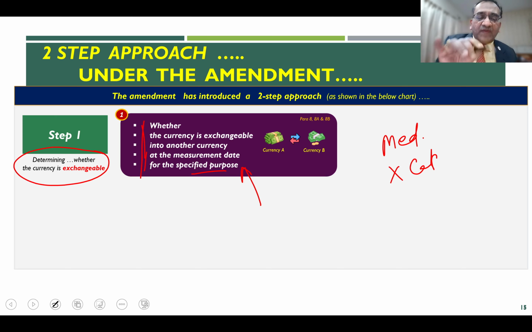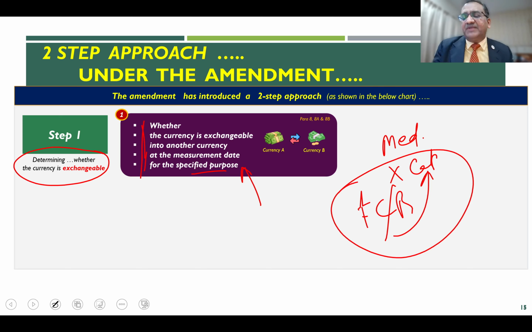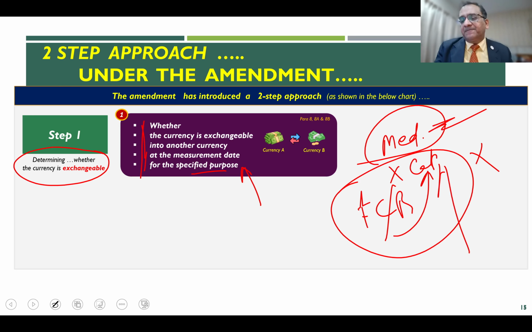So if you have a foreign currency balance for import of capital goods, then the exchange rate is a problem, because in a particular country, in the example which I gave, this import is not allowed. And therefore, the exchange rate which is available is for a different purpose, not for the capital goods import.